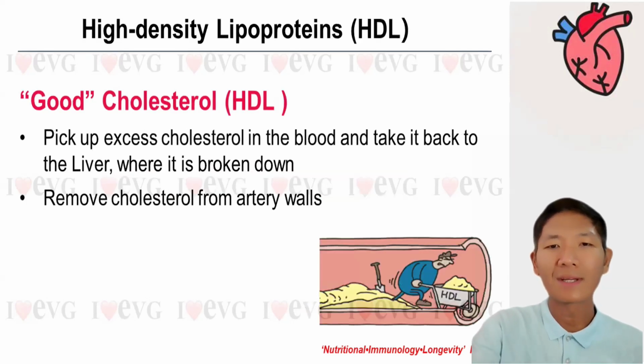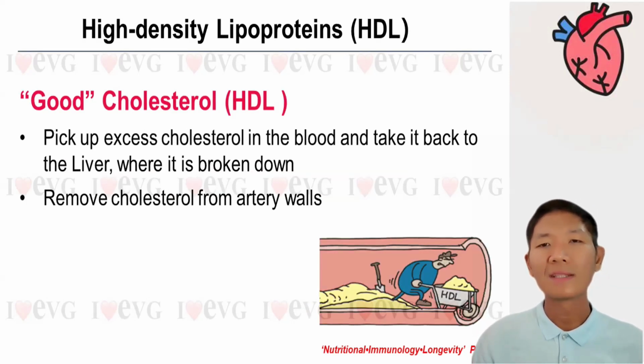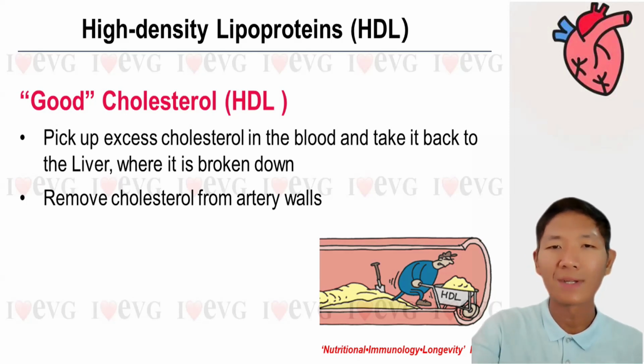If our liver is healthy, we will produce enough high-density lipoprotein, which is called good cholesterol, HDL. Its function is to collect the LDL in the blood back to the liver where it's broken down, and it removes the cholesterol from the artery wall, preventing arteriosclerosis and reducing the risk of heart disease.